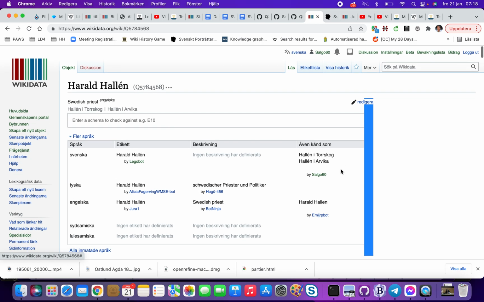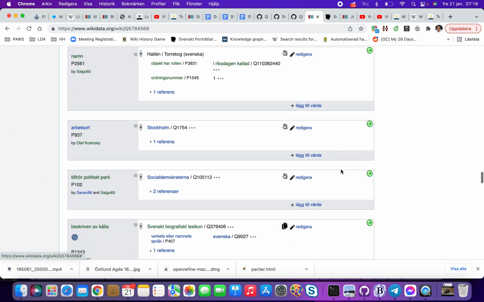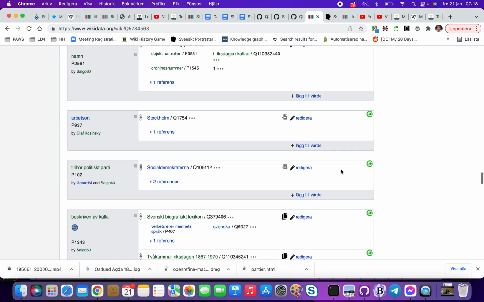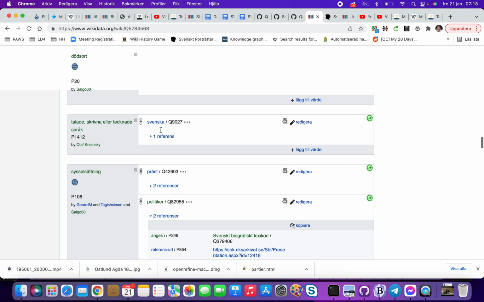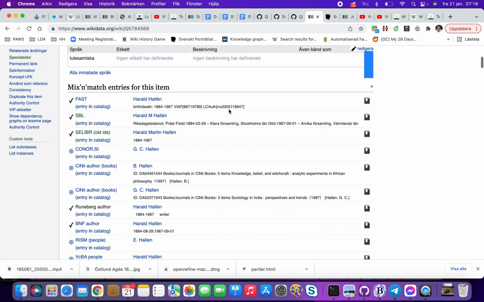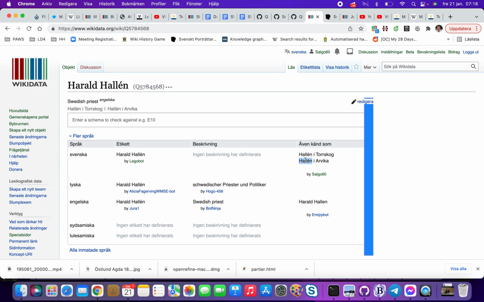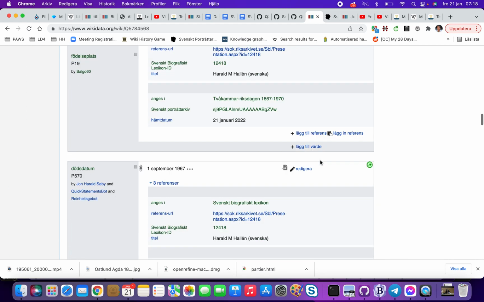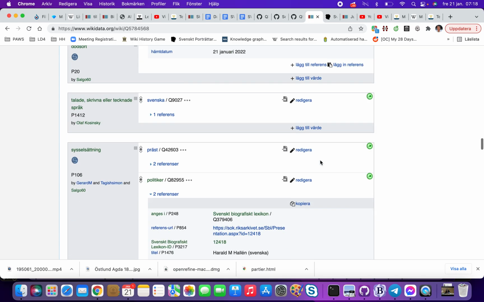So that means that now we have confirmed Hallén. We have added one form of Hallén I Torrskoga. So then we should add the other name form also. It's Hallén I Arvika. And what I do then is that I go down to this.